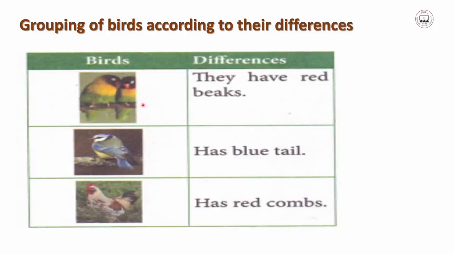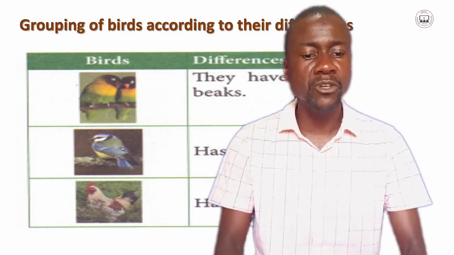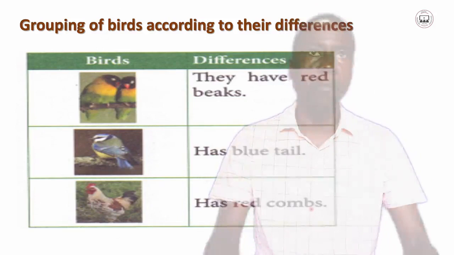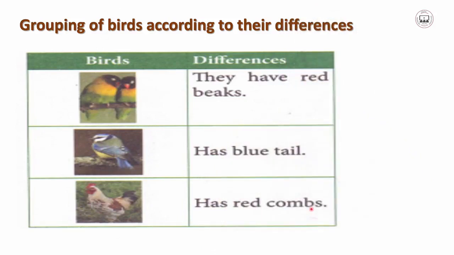The first type of bird has red beaks, whereby the second bird has a blue tail, while the last bird shown here has the red crop. So all these mentioned parts bring the differences among these birds. So birds, of course, can also be grouped according to their differences.